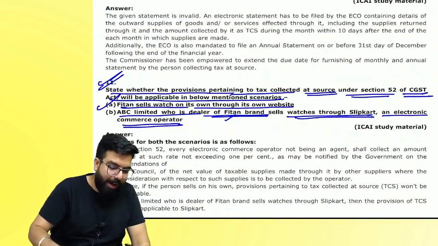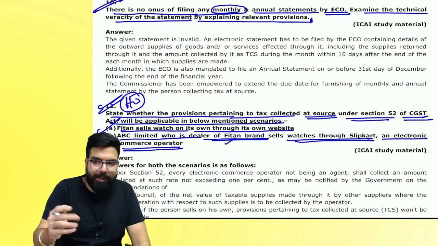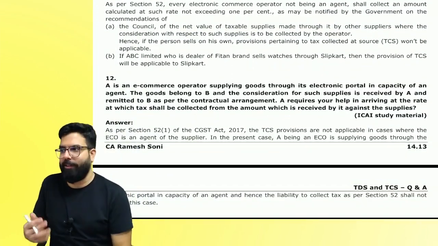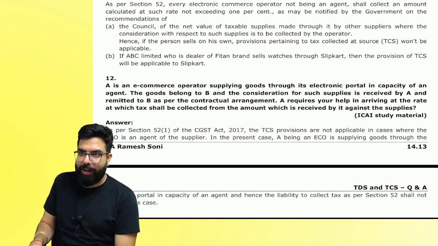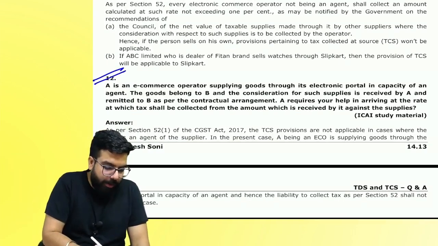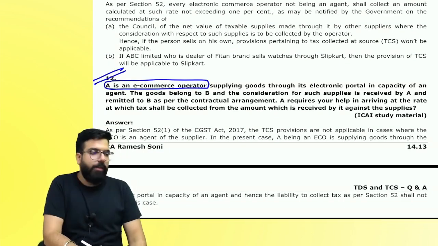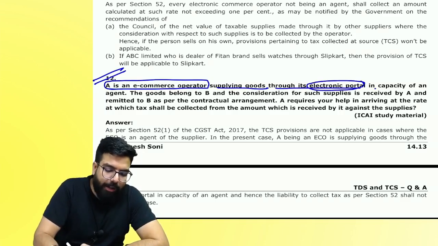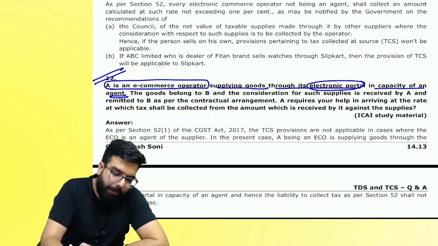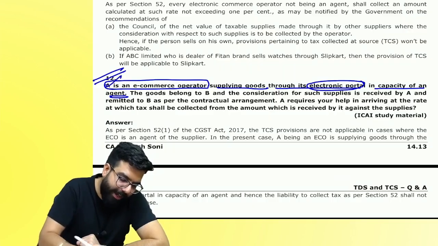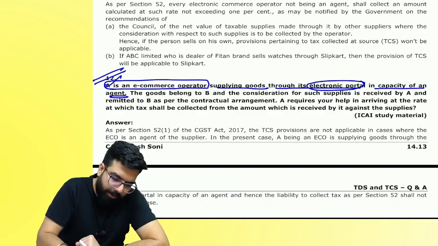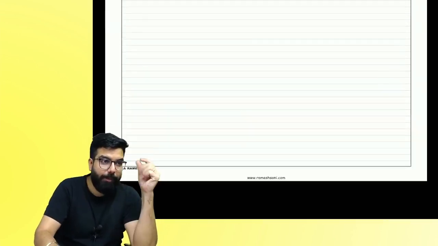Story over, everyone. Homework. Today you have to practice this. Practice means right. Everyone here, you understood the chapter. On the board: A is an e-commerce operator supplying goods through an e-commerce portal in the capacity of an agent. Okay, people, one minute.